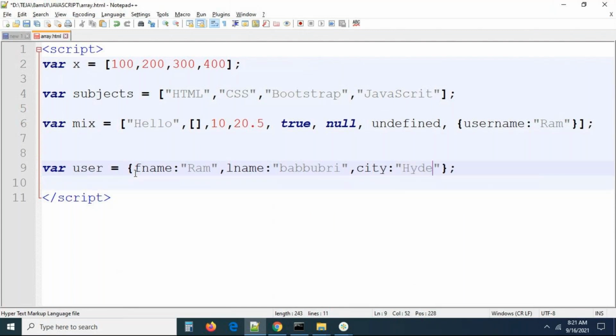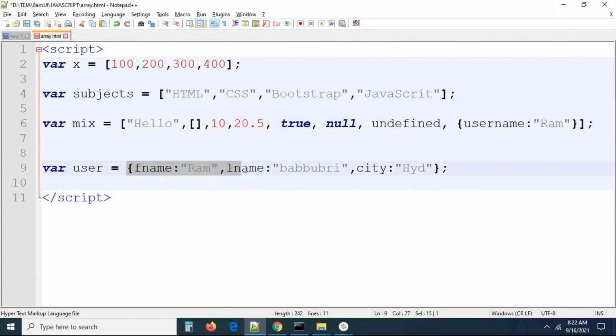Can you see what this is called? This is called an object, with curly brackets. What is this called? This is called an array. This is called an object.